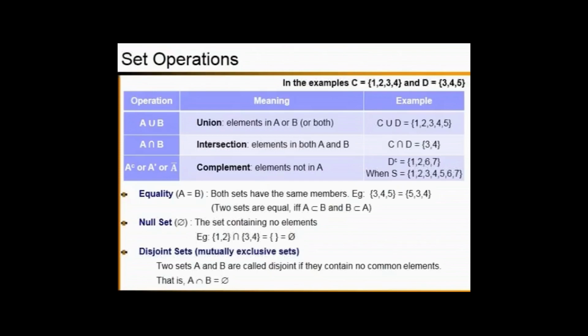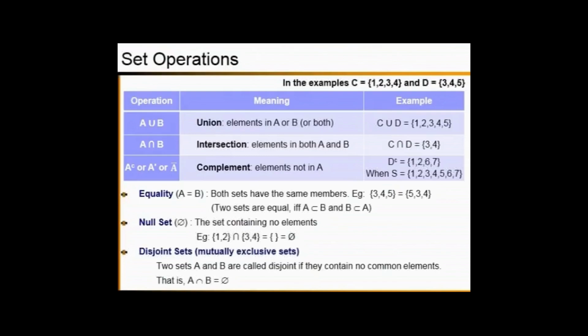So you can simply write the set of 3, 4, 5 equals the set of 5, 3, 4. You can consider another condition for equality. Two sets are equal if and only if A is a subset of B and also B is a subset of A.